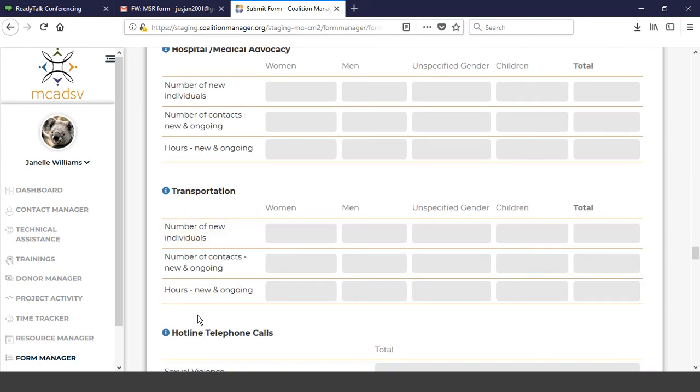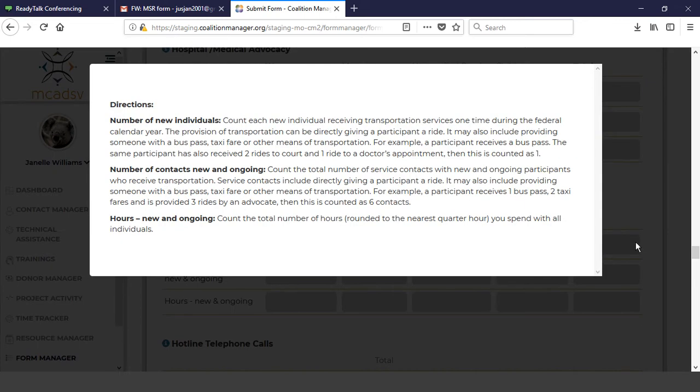This is a new category. You have been collecting that information on those separate sheets. Thank you again for doing that. But transportation is a new FIPSA requirement that we do need to track this information. And so I wanted to take a look at the definition of transportation just to give you an idea. That's any kind of transportation services such as a bus pass, taxi fare, or an advocate transportation. And if you are providing that transportation for the first time to the individual, then they are a new individual receiving transportation services. And then the contacts would be for each time you provide that service.